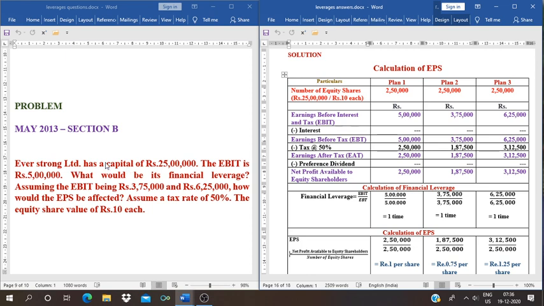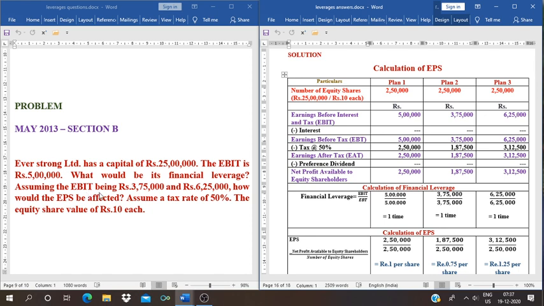First, capital is given, that is 25 lakhs, and EBIT, that is operating profit, we can call it earnings before interest and tax, 5 lakh rupees is given. What would be its financial leverage when capital is 25 lakhs and EBIT is 5 lakh? What is the financial leverage we need to calculate?